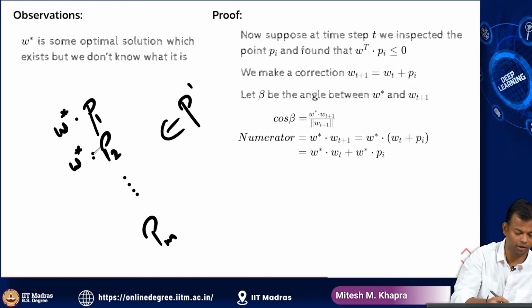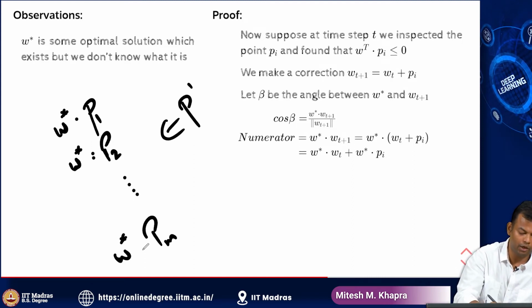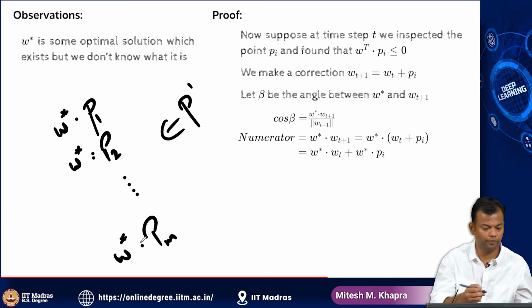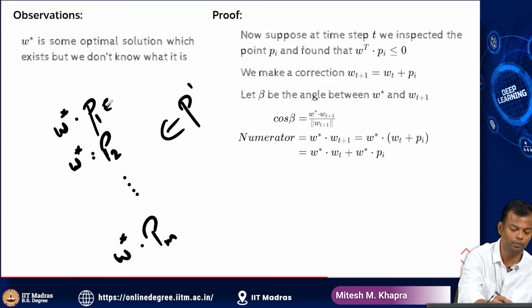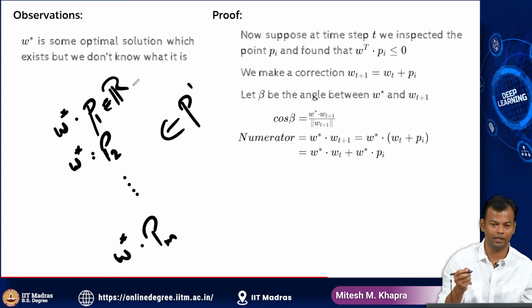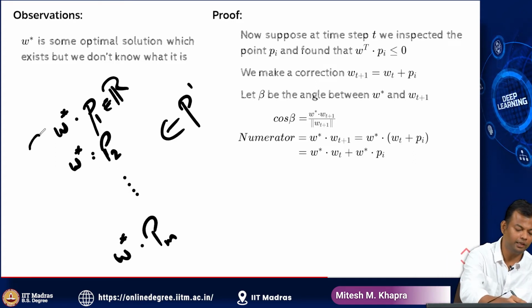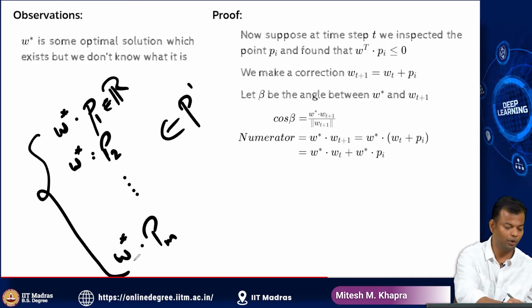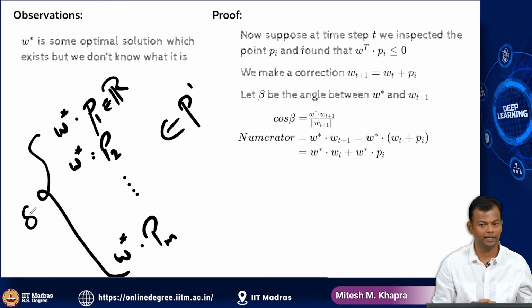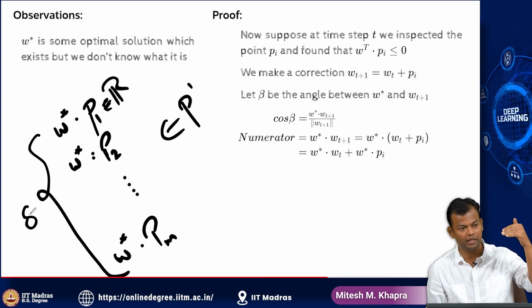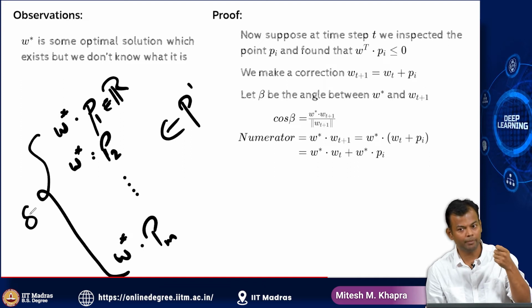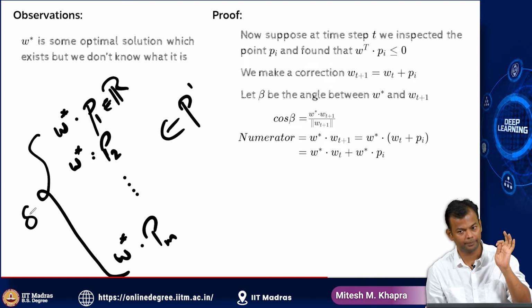The dot product is some scalar value, so for each of these I'll get some value belonging to R. Now I can define the minimum of all these quantities. Let me call that minimum delta. I have computed the dot product between W star and each of the points in P prime, and whatever is the minimum value, I am calling that delta.